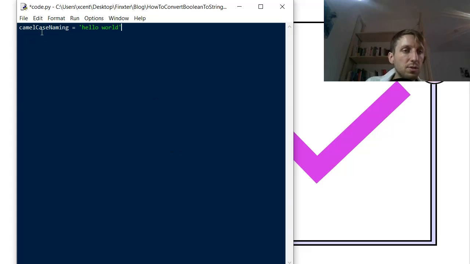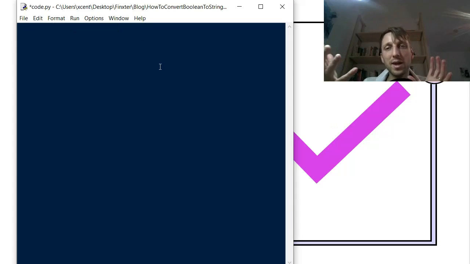But in Python you don't use camel case naming. You use underscore naming. You separate different words with an underscore rather than the camel case you would use in Java. This is just one example of naming conventions that differ between programming languages.